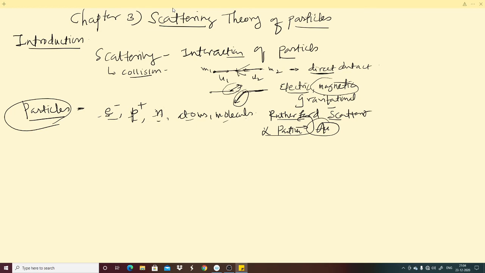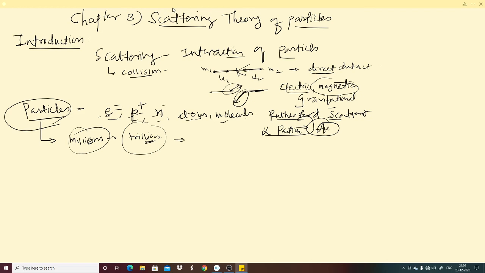Here we cannot distinguish particles, and particles may come in very large numbers, we can say millions, trillions. We cannot have a single electron, single proton, single neutron, single atom, single molecule. We have thousands of thousands, millions or trillions of atoms and electrons. That's why when we study scattering theory of particles, particles may come in very large numbers.